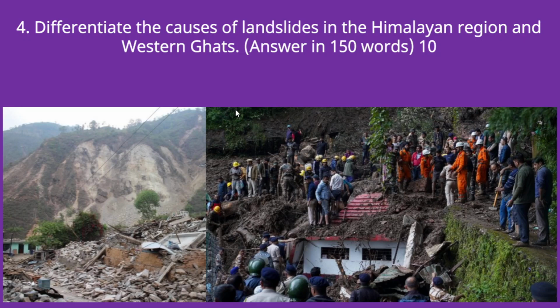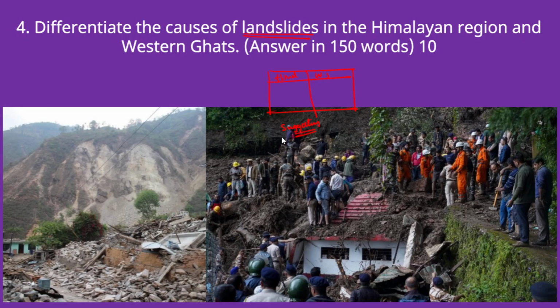You just have to differentiate some causes initially. So first define what constitutes landslides. Okay, so what exactly landslide means, and then you just have to differentiate between the causes of landslides in Himalayan region and Western Ghats. Okay, so you should draw such a table in the answer itself and then write the answer. Now while you have differentiated, you just mention some suggestions also in order to avoid the vulnerability to the landslides. Okay, so therefore your answer will become holistic and comprehensive.